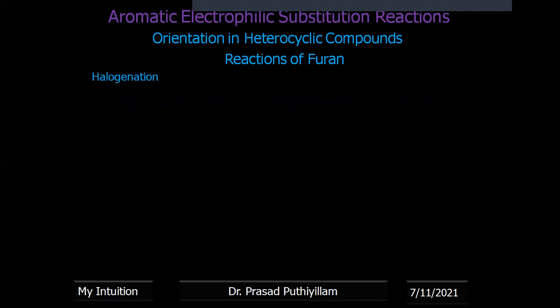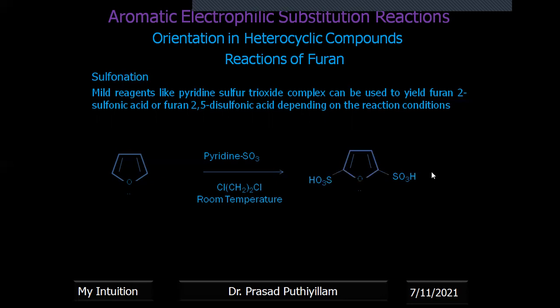Okay, and I forgot to explain it. So it gives the product 2,5-disulfonic acid in this particular reaction condition, or we will be getting 2-sulfonic acid if it is an even better controlled reaction.